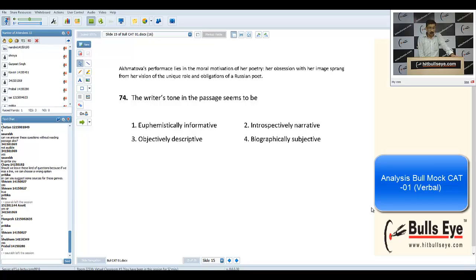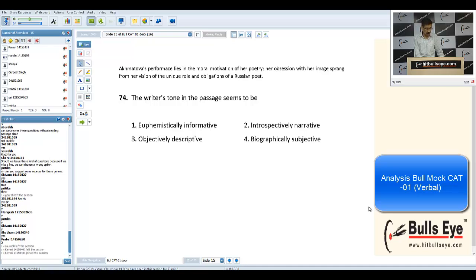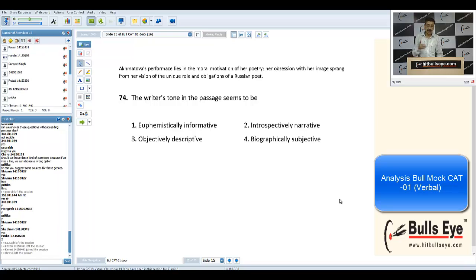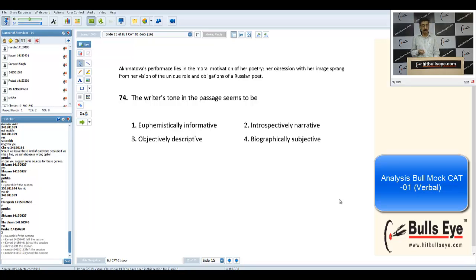Biographically subjective. Why can this not be the choice? In a biography, any author will not restrict themselves to only 1 or 2 events. We'll pick up the very personal events of the subject while writing a biography. In this passage he has only talked about a few instances and how the poetry written by this poet was taken by the society at that particular time. So it cannot be biographically subjective. The author is not putting in his or her opinion every time, and has picked up only one or two instances related to the poetry of this poet.